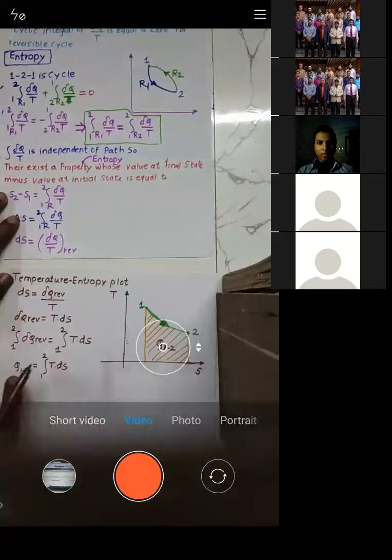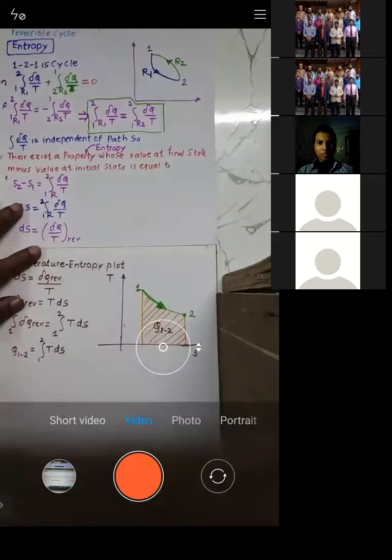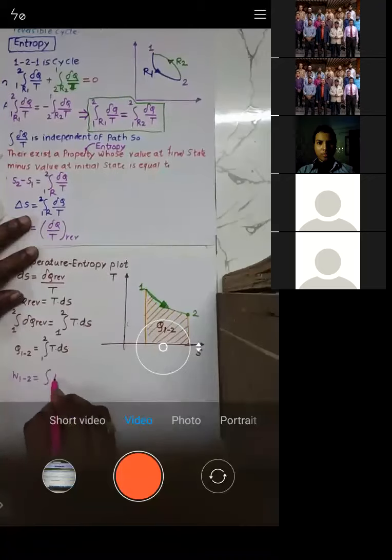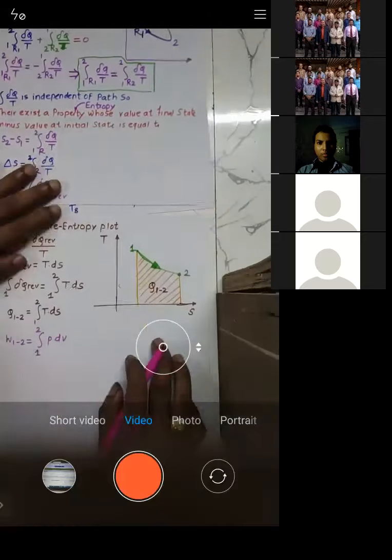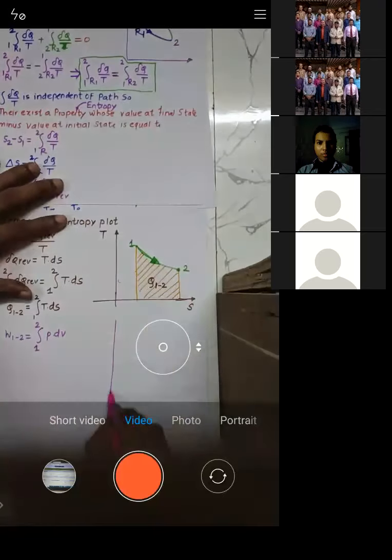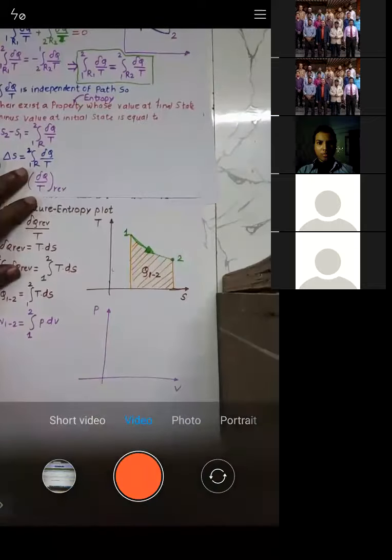Why is it so? Because what is the formula for heat transfer? It is TdS. In the previous sessions, we have seen the formula for work transfer, W1 to 2, which was integration of PdV from 1 to 2. So when you plot on a PV, pressure and volume scale, let me explain that again. Let us consider this is a pressure scale and this is a volume scale.